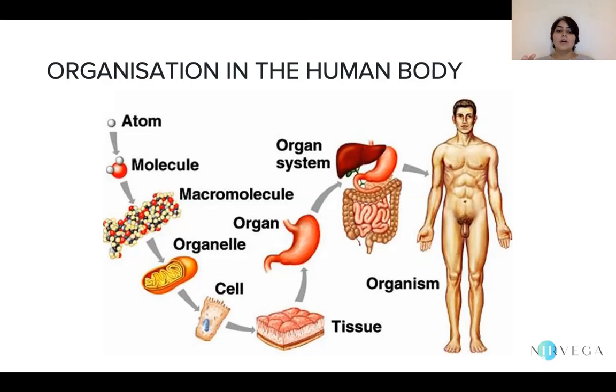Now, moving on, when one or more cells come together, they form a tissue. And when one or more tissues come together, they form an organ. One or more organs come together, they form an organ system. And when one or more organ systems come together in a synchronized, cohesive manner, they form an organism. Now, this applies not only to human beings but to all living organisms in the world that are multicellular. Okay? At this point, we will be focusing only on the human body.